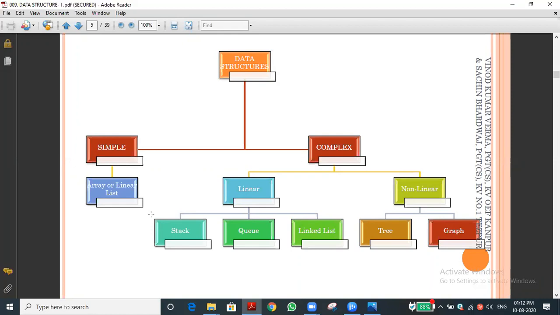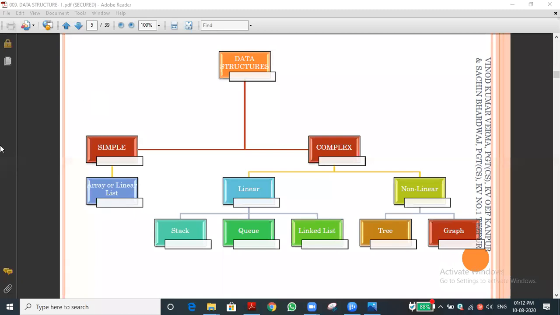Somebody is trying to ask a question. In the book only compound data structure is given, sir, not complex. Compound or complex, whichever term we can use, but generally we use complex. Both terms are the same. It is not an issue. Okay, good.